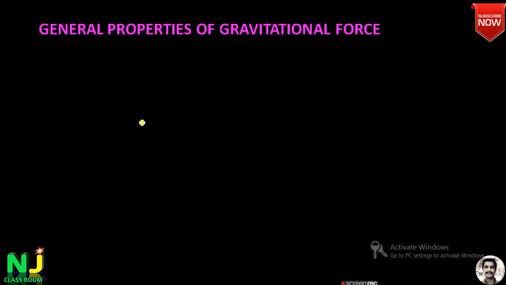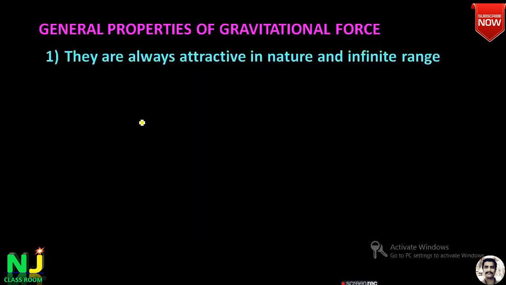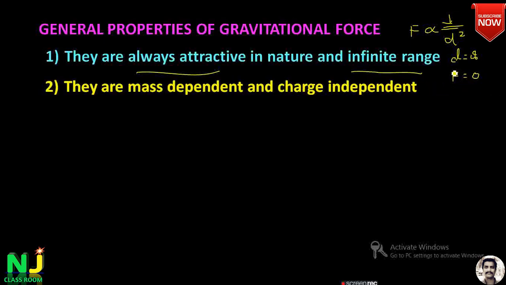Next we go to general properties of the gravitational force. The first important property is that they are always attractive in nature and have infinite range. If you consider any two bodies, they start attracting each other. The nature of the force is always attractive. Infinite range means what? The force of gravity is inversely proportional to the square of the distance between the bodies. If the distance between the bodies is equal to infinity, then only the force of gravity becomes zero. Therefore it is called infinite range.